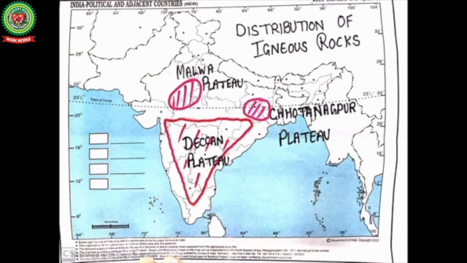Let's discuss the distribution of igneous rocks on the map of India. First, the Deccan Plateau. Almost the whole Deccan Plateau is made up of igneous rocks. The Malwa Plateau and the Chota Nagpur Plateau both are also made up of igneous rocks.